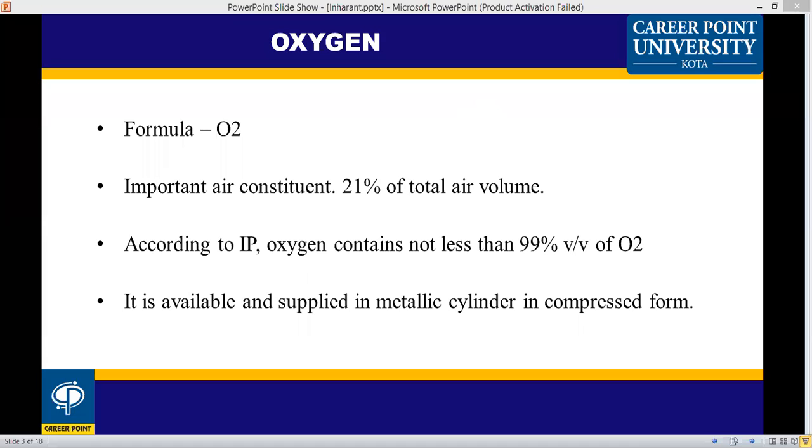It is available and supplied in metallic cylinders in compressed form, because oxygen is a gas. If you supply it for a patient or hospital, it is used in compressed metallic cylinders.